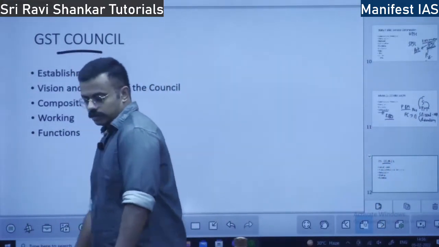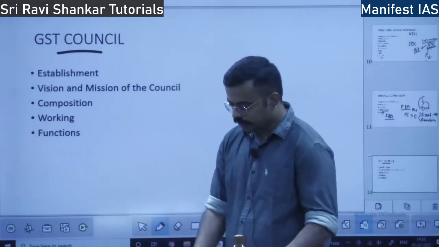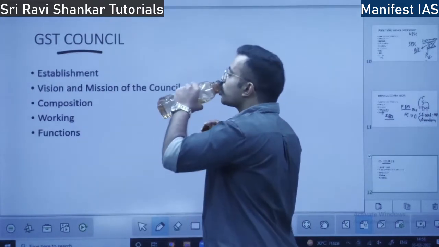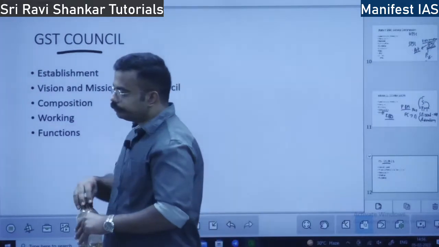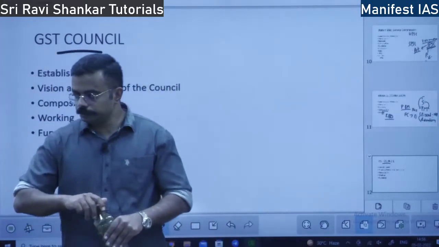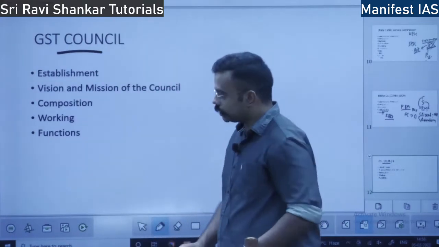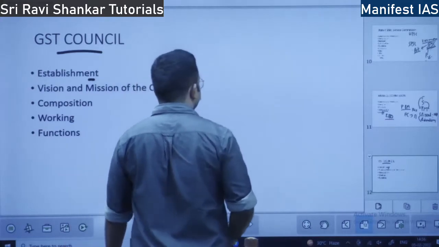So the GST Council. What is the GST Council? Goods and Services Tax Council. How was this council established? What is the function of the council?